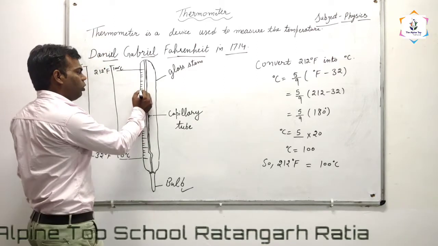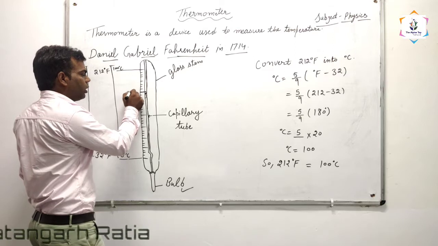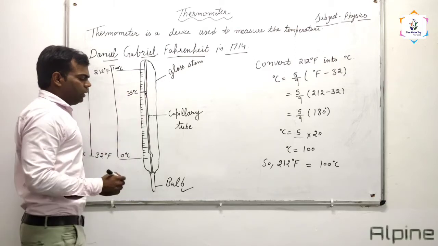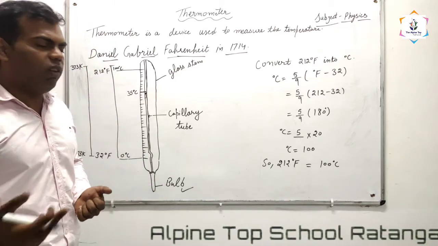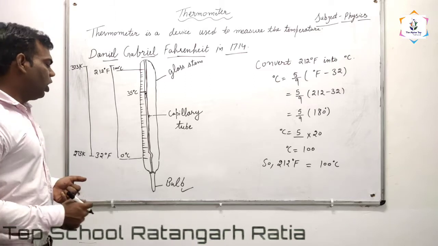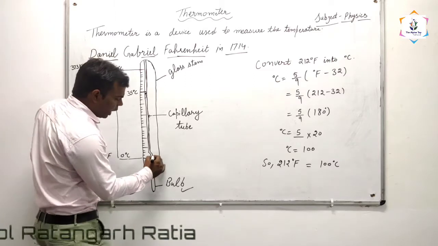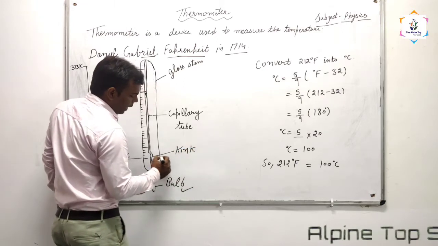Suppose this corresponding reading is about 35 degrees Celsius. Then what will be the temperature of the object? 35 degrees Celsius. A thermometer also has another feature, the kink.